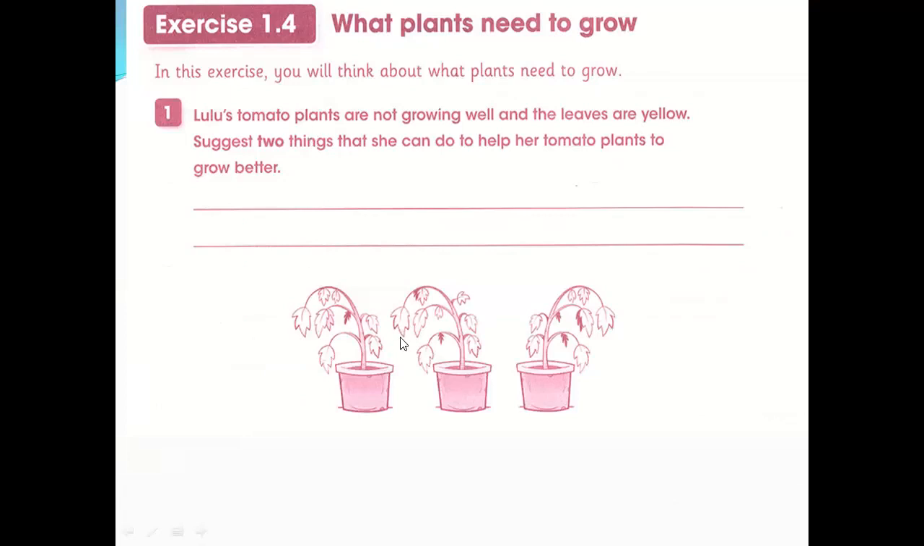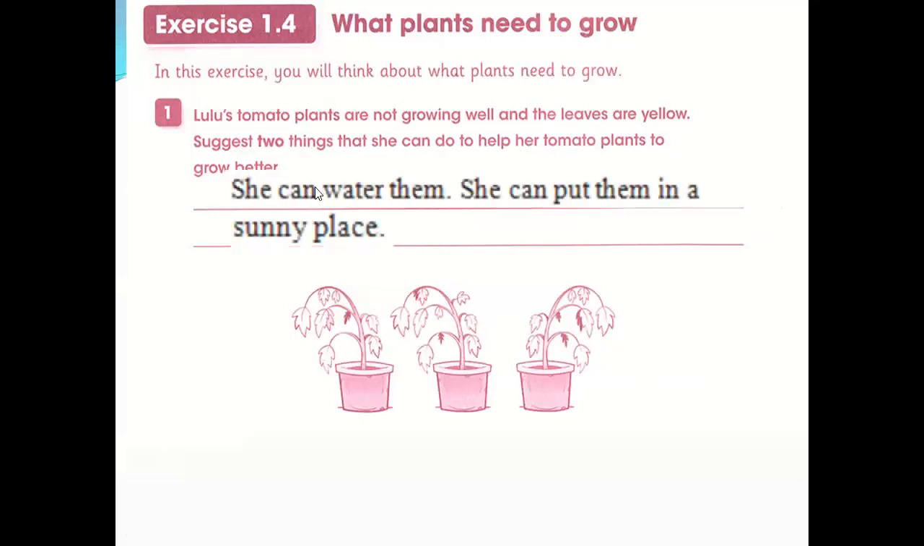Exercise 1.4, what plants need to grow. You know this, you can see these 3 plants. Lulu's tomato plants are not growing well and the leaves are yellow. Suggest 2 things that she can do to help her tomato plants grow best. You know which 2 things are very important. Yes, she can water them, water and sunlight. These are the more important things if you want to make them healthy. So she can water them and put them in a sunny place.